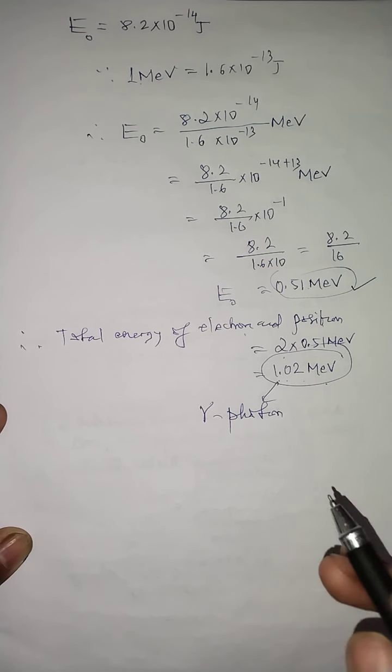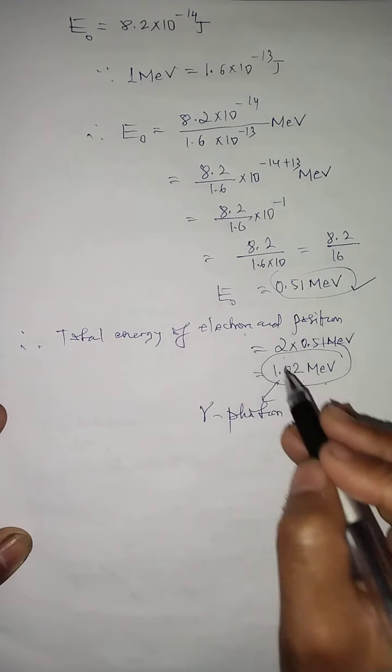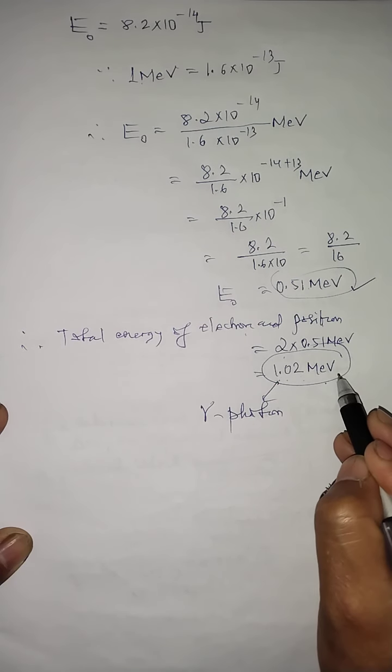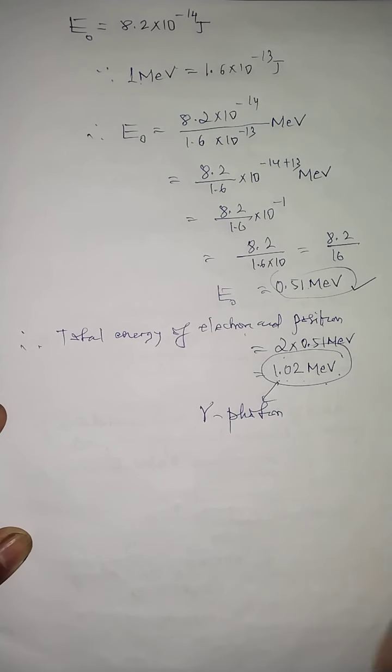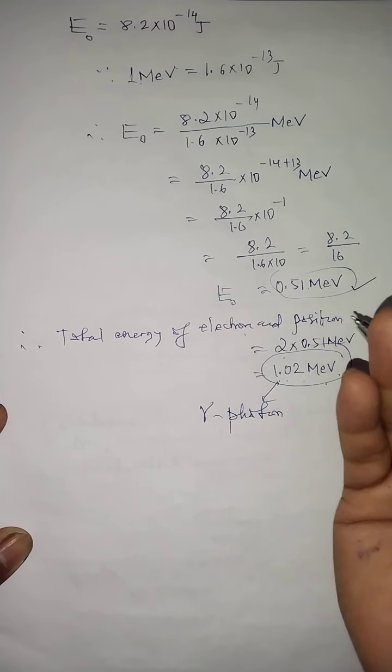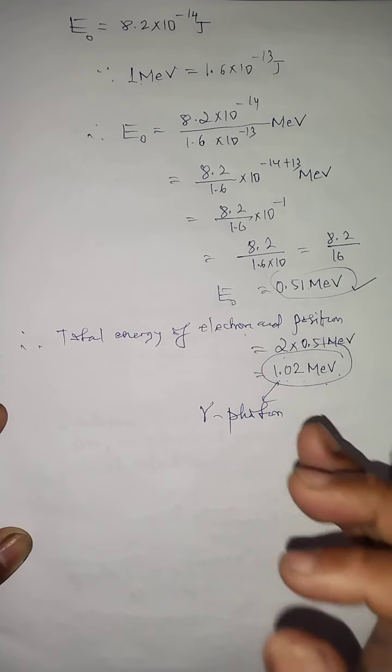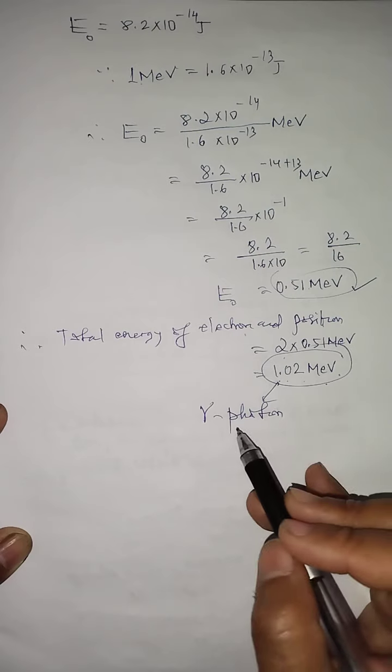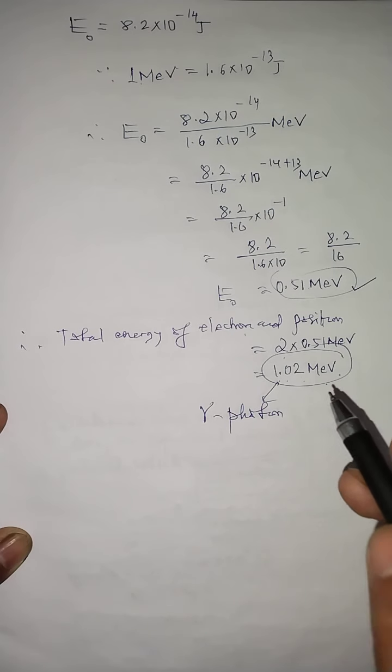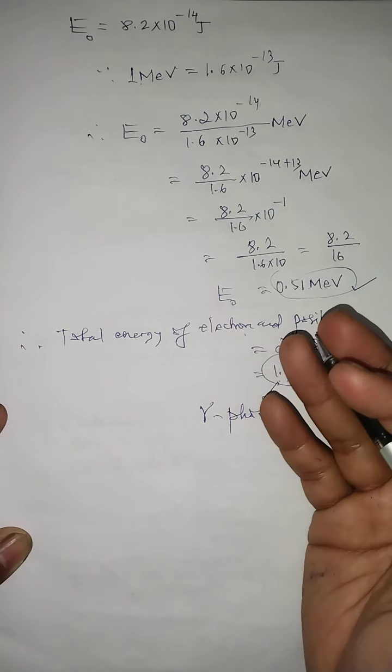For pair production, the energy of the gamma photon must be at least 1.02 mega electron volt. If it is more than that, that is also okay, and the positron along with the electron will be emitted. But if it is less, only the electron will be emitted, no positron.